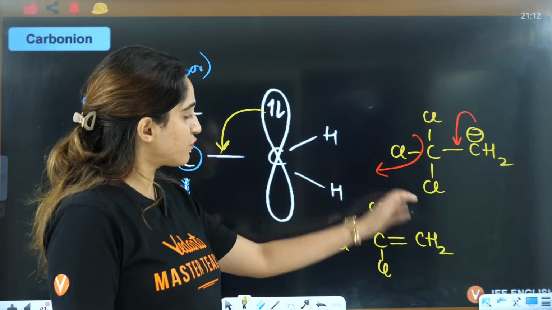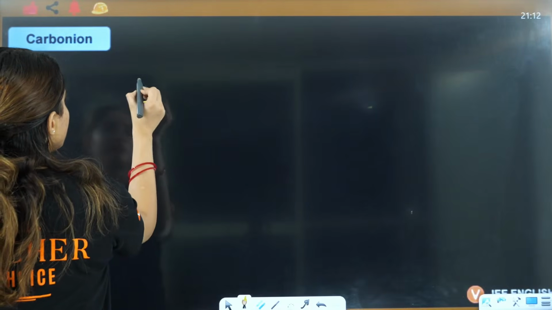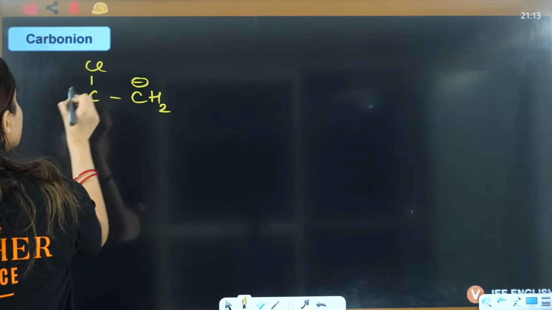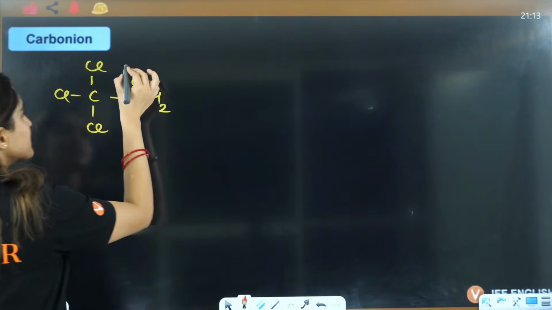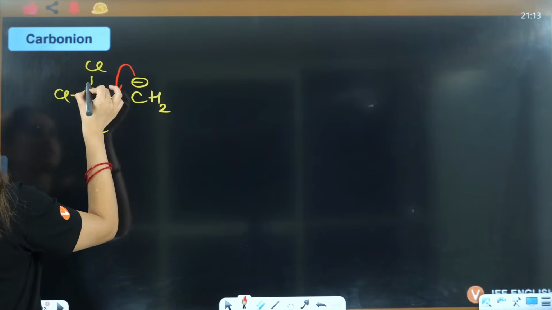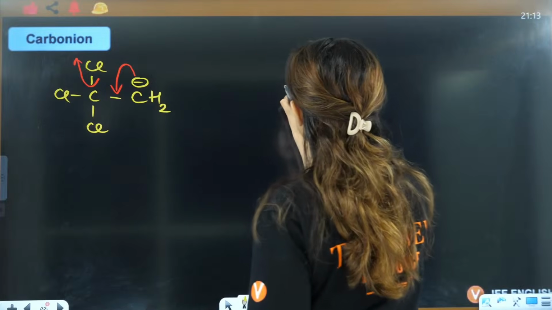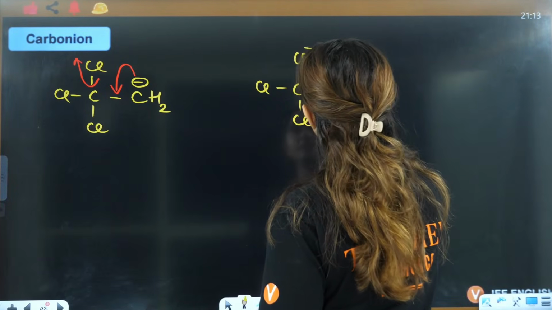Now, just like we have drawn this one, I'll also draw it on the next page. See, if you have CH2 negative, CCl, Cl, Cl, because of its electronegative nature, this electron will shift here and this will go. So you can have C, this Cl, this Cl, and this is Cl negative because it has bent.